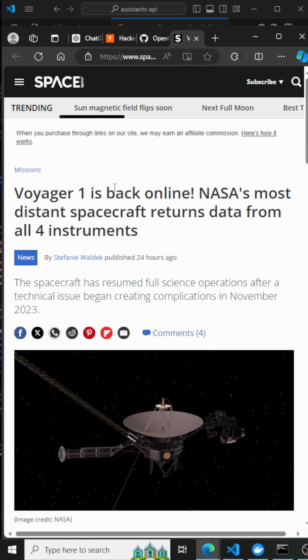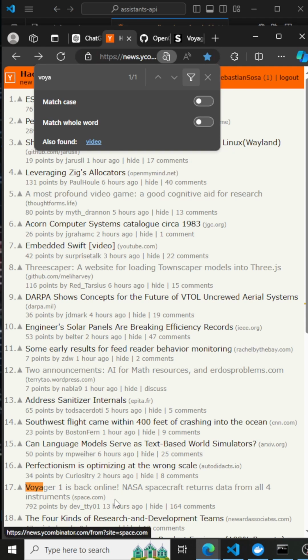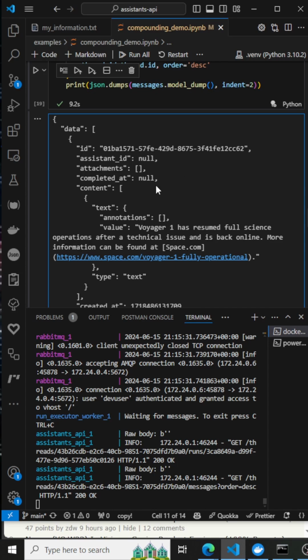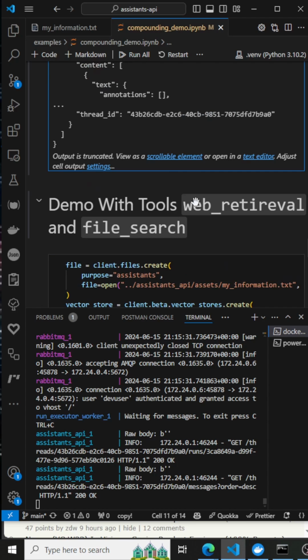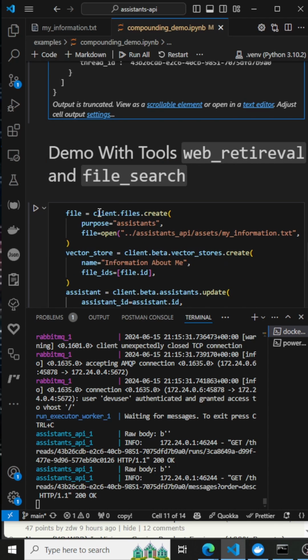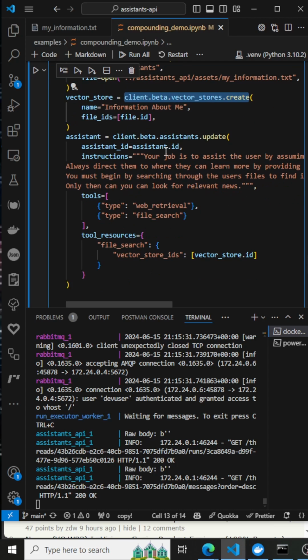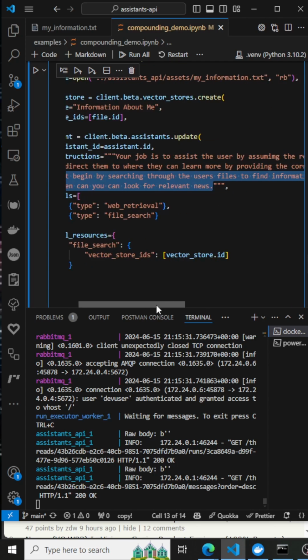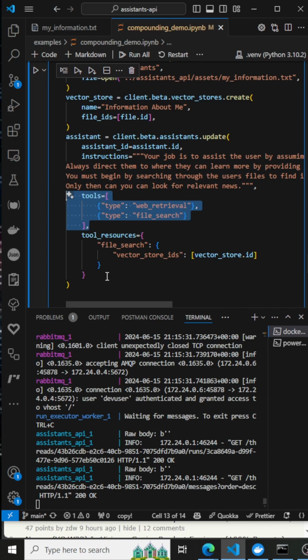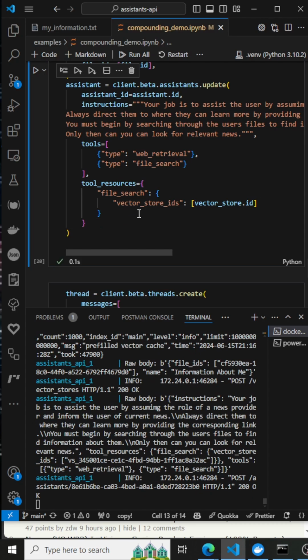When we visit the link, we can trace back its origin to Hacker News. And now, what if we wanted the chatbot to know our interests by default? We can add the file search tool, which in contrast is supported by both the OpenGPTs platform and OpenAI. We also modify the instruction to teach the chatbot to use the tools in a certain way.